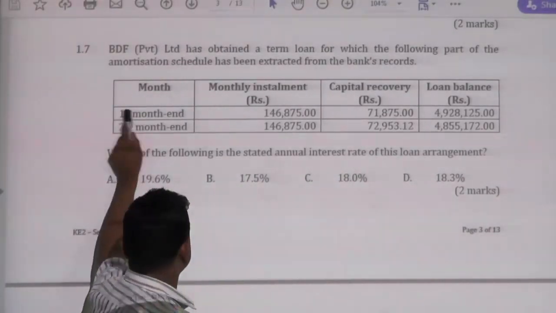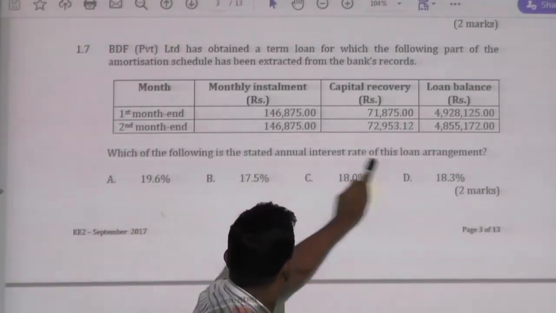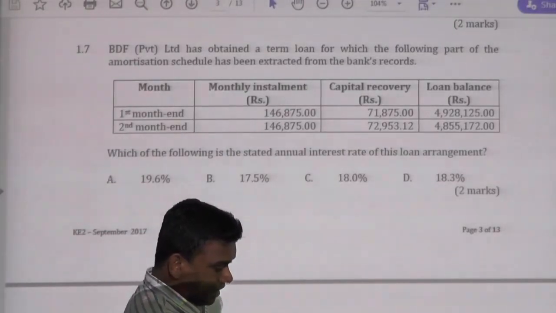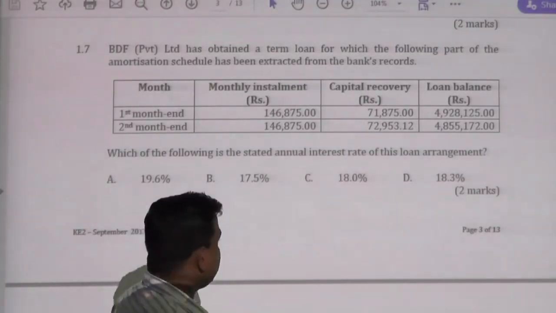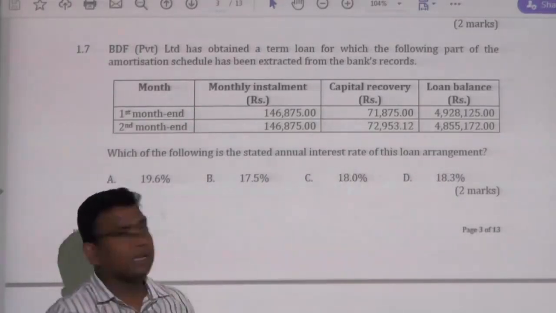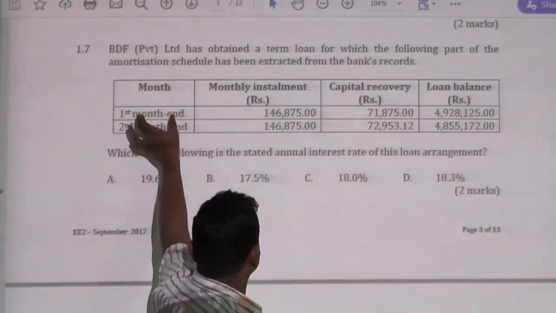1.5 is the monthly interest. They are asking for annual interest here. Therefore, 1.5 multiplied by 12, because we have 12 months, then you have 18%. Therefore, the answer will be 18%. Got it? How? Take the first installment.